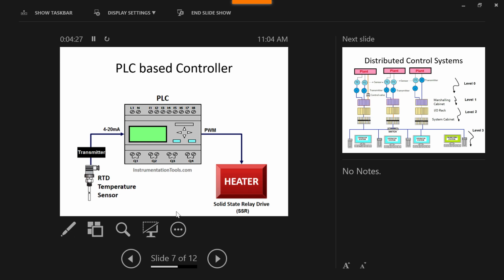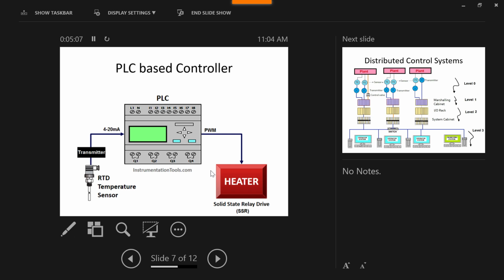Fine. Now here also, what you are trying to do is control temperature. So what you are doing here? We are connecting the sensor to the PLC. Then we are connecting the heater to the PLC. In fact, we may not connect the heater directly to the PLC. So we need additionally a relay. We may use some other driver to drive the heater. Here I have not shown any driver, but basically there should be a requirement of a driver before the heater to control it.